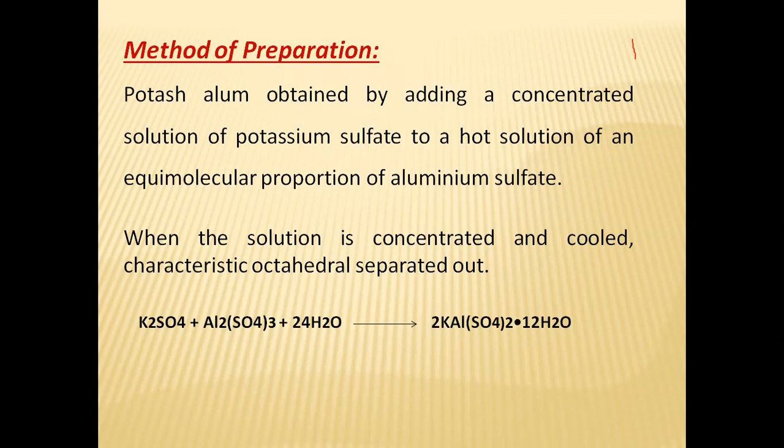Take the concentrated solution of potassium sulfate without dilution, add the hot solution of aluminium sulfate, and then mix it.